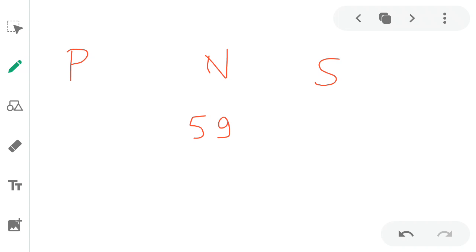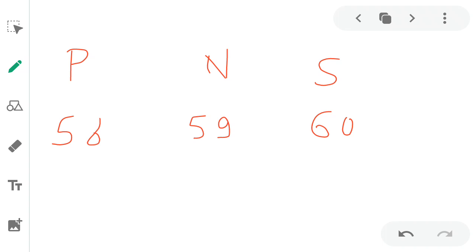For forming the successor, we add 1 to the number, or take the next consecutive number after 59. 59 plus 1 is 60. What is the predecessor? We subtract 1 from the number, or take the number just before 59.